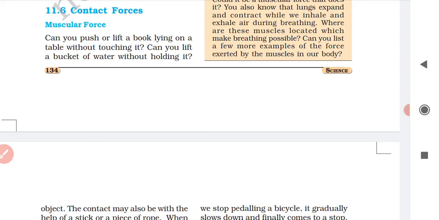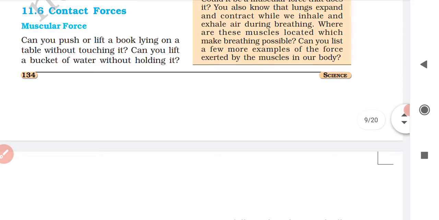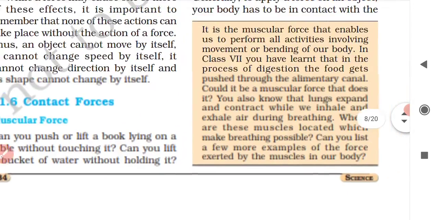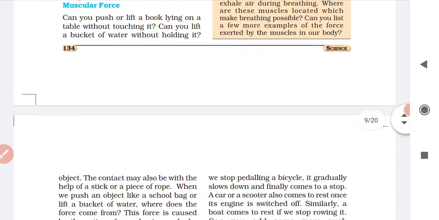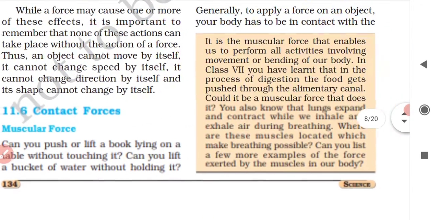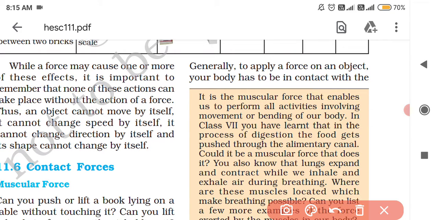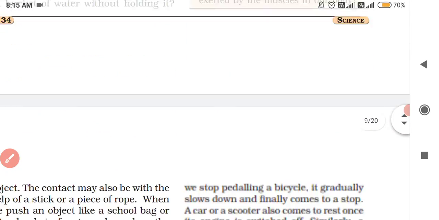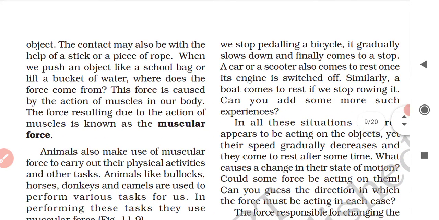Okay, can you lift a bucket of water without holding it? Again, no. You have to hold it, right? That means your body must be in contact with the bucket of water so that you can lift it. So generally, to apply a force on an object, your body has to be in contact with the object. Next, the contact may also be with the help of a stick or a piece of rope.